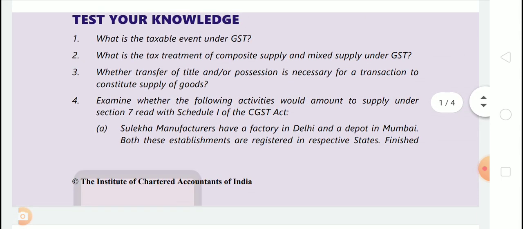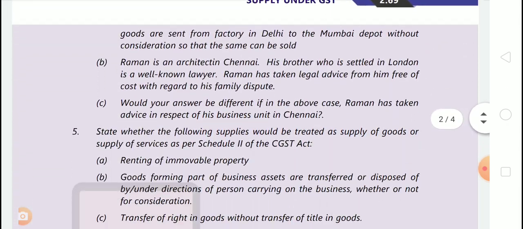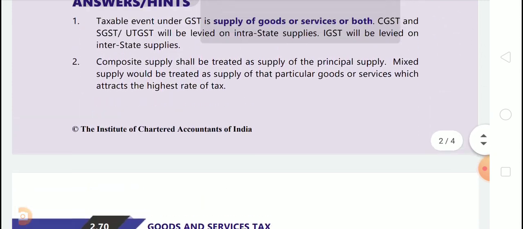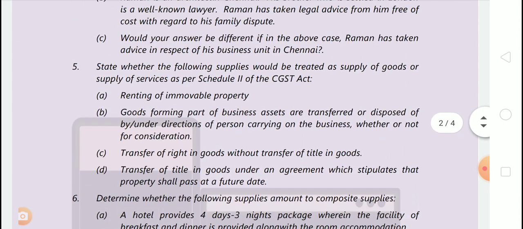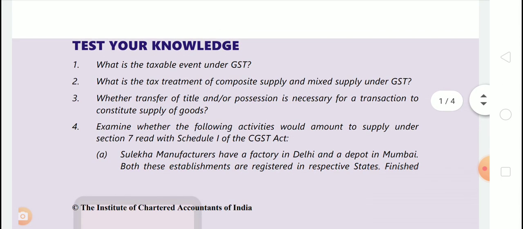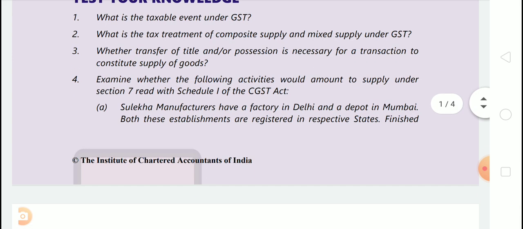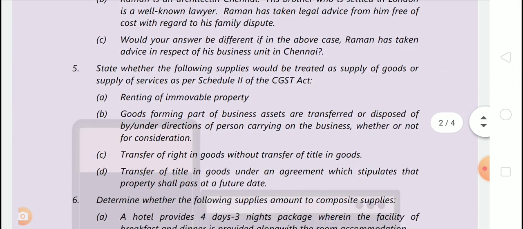They have just asked us the tax treatment of composite and mixed supply. Now here's the answer. Composite supply shall be treated as supply of the principal supply. Mixed supply would be treated as supply of that particular goods or services which attracts the highest rate of tax. Okay. Now third question. Whether transfer of title and/or possession is necessary for a transaction to constitute supply of goods. So transfer of both is necessary. Now see the answer.